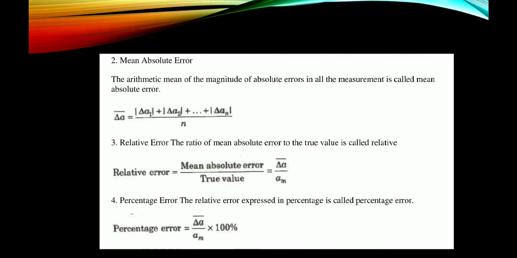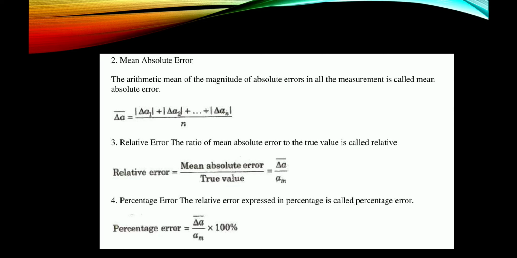Mean absolute error. The arithmetic mean of the magnitudes of absolute errors in all the measurements is called mean absolute error. Delta a bar is equal to mod delta a1 plus mod delta a2 and so on up to mod delta an, by n. Relative error. The ratio of mean absolute error to the true value is called relative error. Relative error is equal to mean absolute error by the true value, that is equal to delta a bar by am.